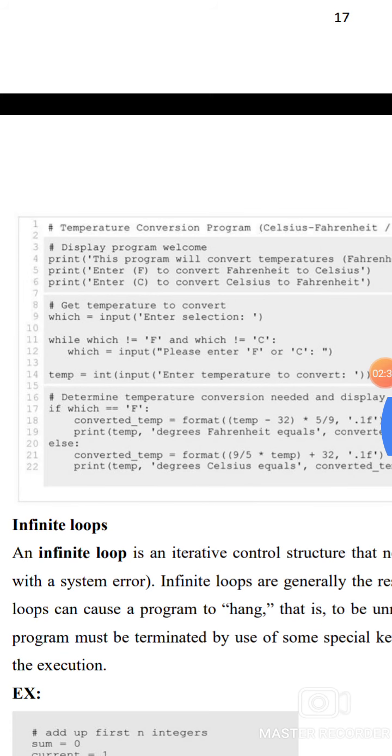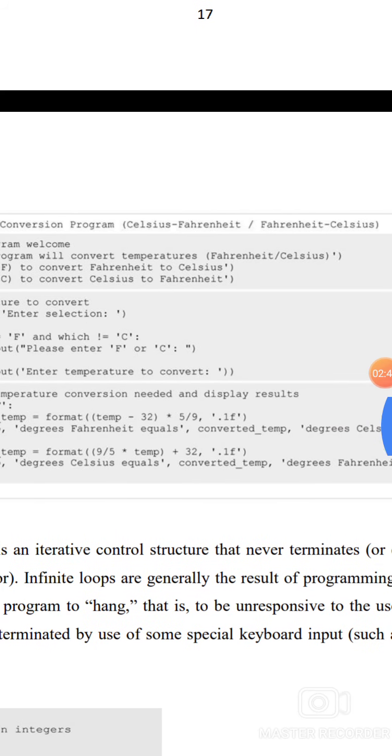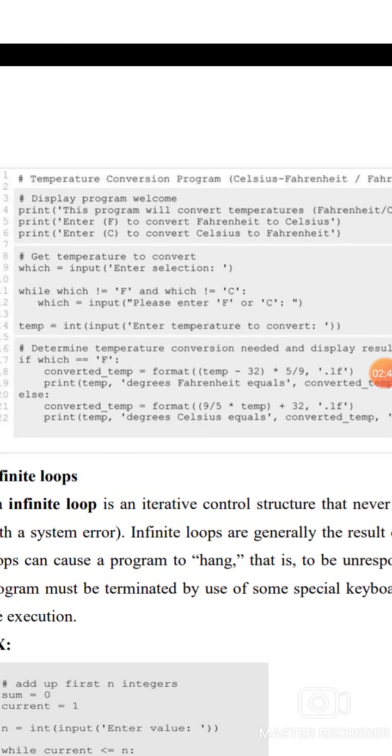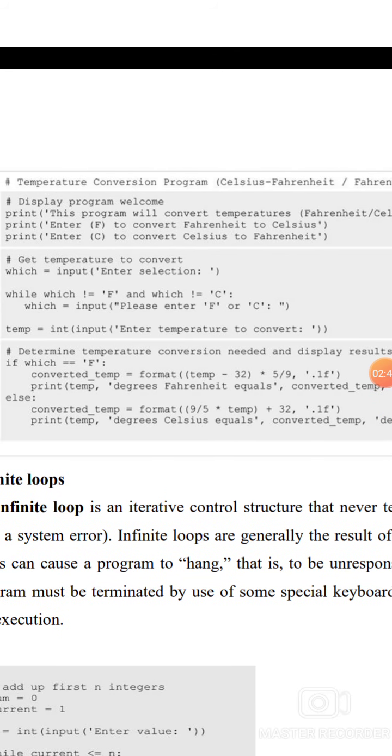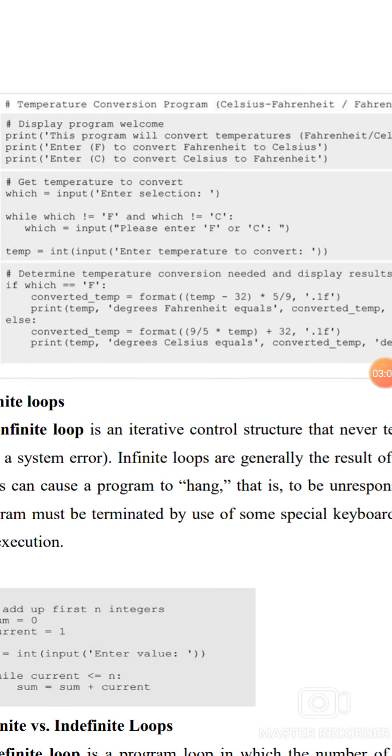The temperature conversion program, Celsius to Fahrenheit and Fahrenheit to Celsius. Print: this program will convert the temperature. Print: enter F to convert Fahrenheit to Celsius. Print: enter C to convert Celsius to Fahrenheit. Get the temperature to convert: which equal to input, enter selection. While which not equal to F and which not equal to C, which equal to input, please enter F or C. Temp equal to input, enter the temperature to convert. Determine the temperature conversion needed and display the result.